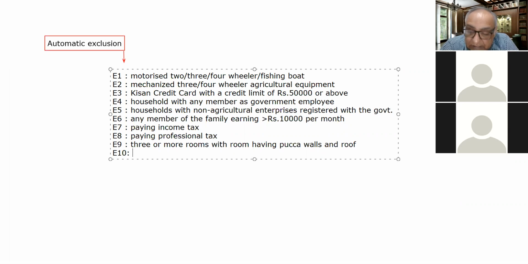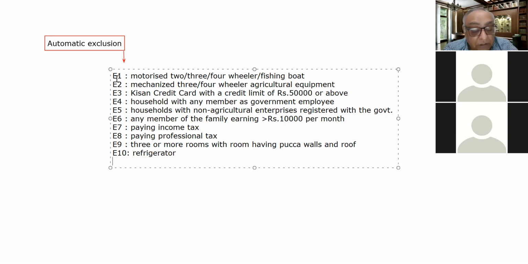And if the family lives in such a house on rent, that family will also be excluded from the list of the poor families. Next is E10: if a family has a refrigerator.